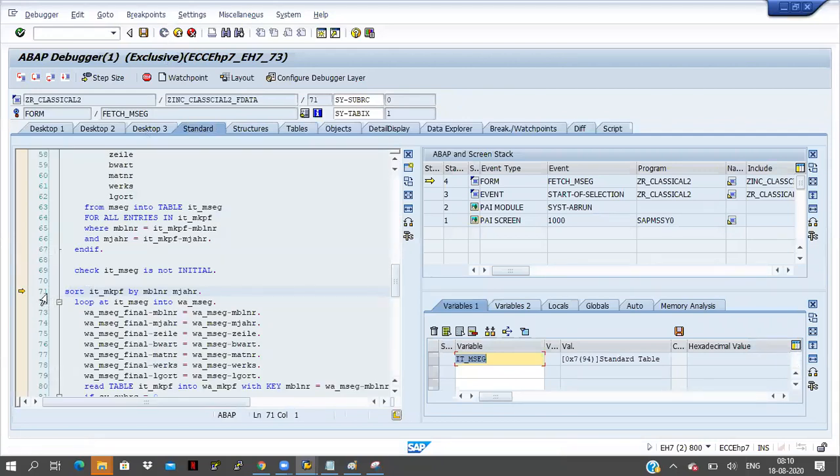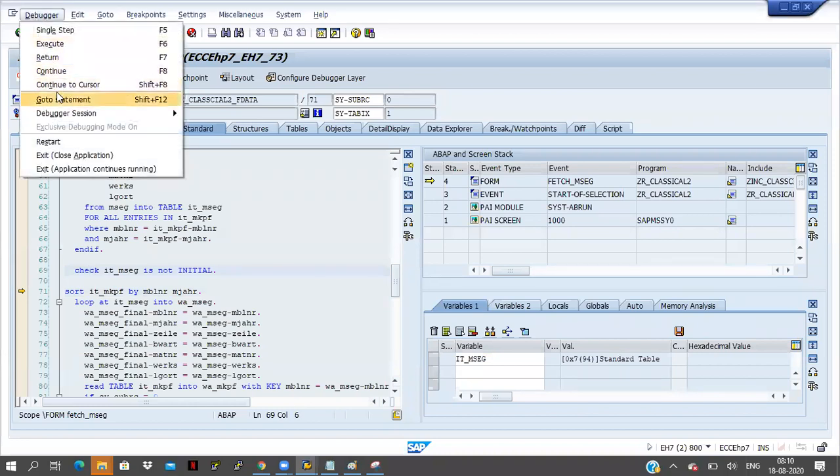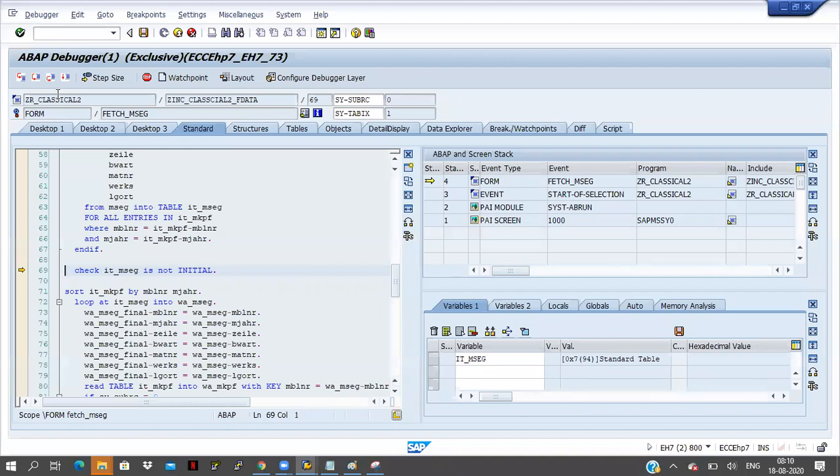The cursor is at line 71, but I want to execute line 69 once again. So I'm keeping the cursor on the 69th line and clicking on the debugger and go to statement. Now if you check, the cursor is at the 69th line. IT_MSEG is containing 0 records. Just now I have deleted the records in the internal table, so 0 records are available. It is checking here whether IT_MSEG contains data or not. It is not containing any data.